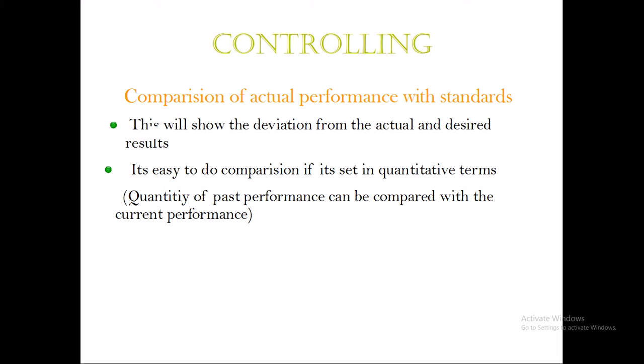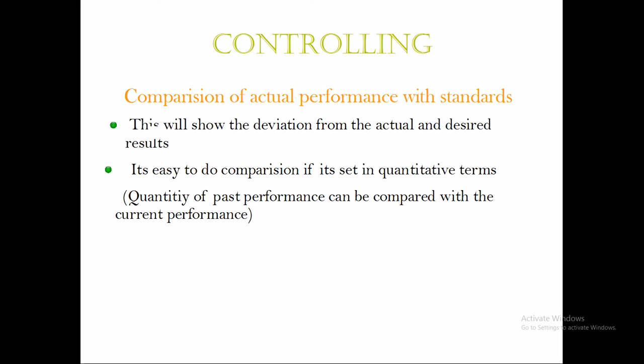To first know that the deviation has happened, we need to measure the actual performance. After measuring that, we'll know that the deviation has happened and we need to find out why. It is easier to do the comparison if the standards are set in quantitative terms.